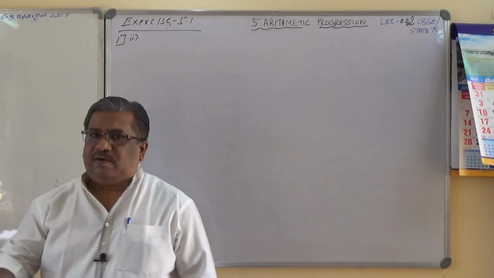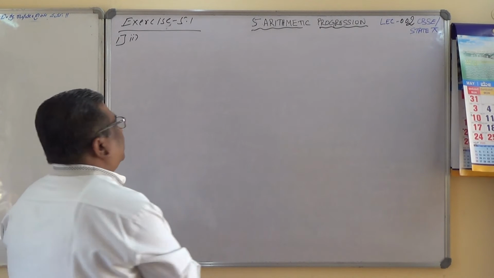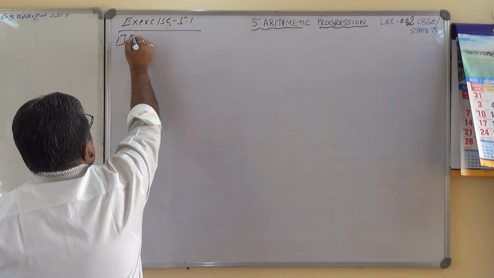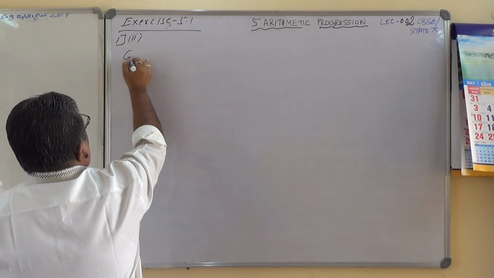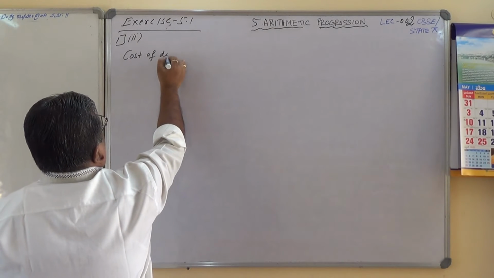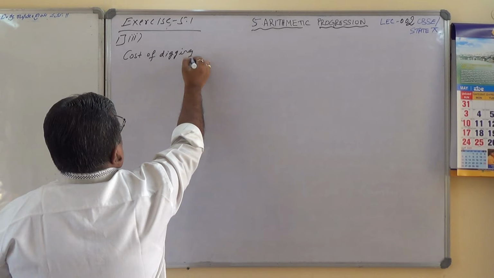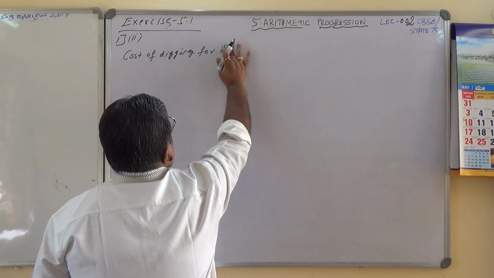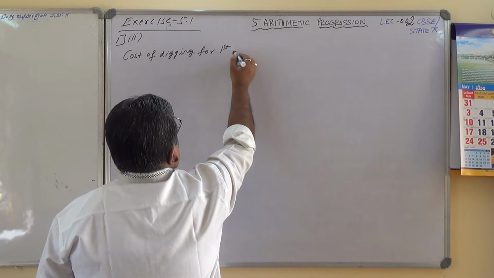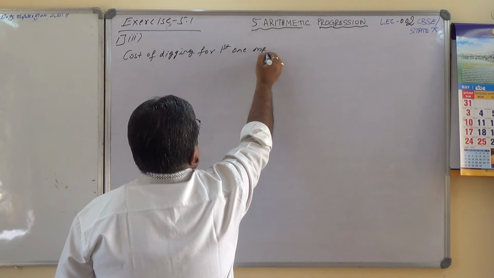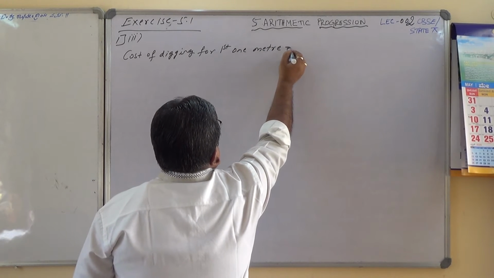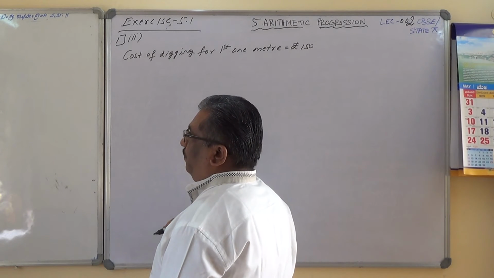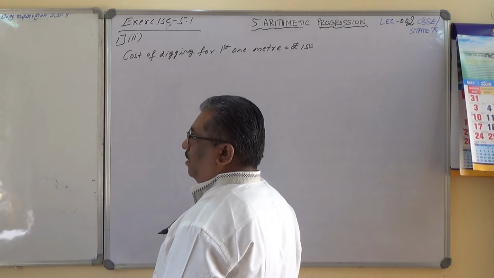So cost of digging for first 1 meter, I'll write here, third one, cost of digging for first 1 meter equals rupees 150. Is it right? Yeah, 150.